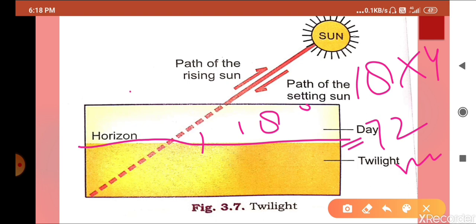But as we go upward towards the poles, it will increase. The angle of the sun will change due to the angle of the latitudes, so the duration of twilight will increase. So, understood what I said: what the twilight period is and why it increases towards the poles and decreases towards the equator. I think this concept is clear to you.